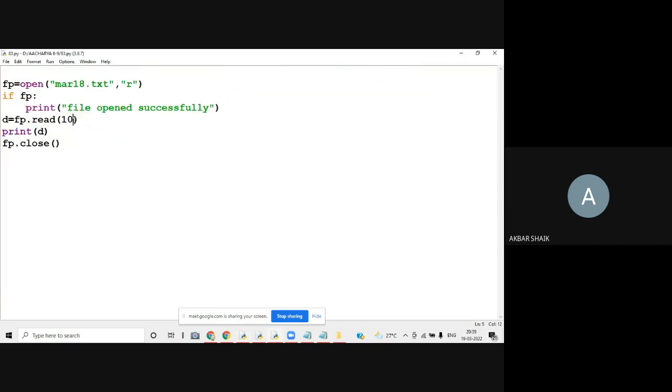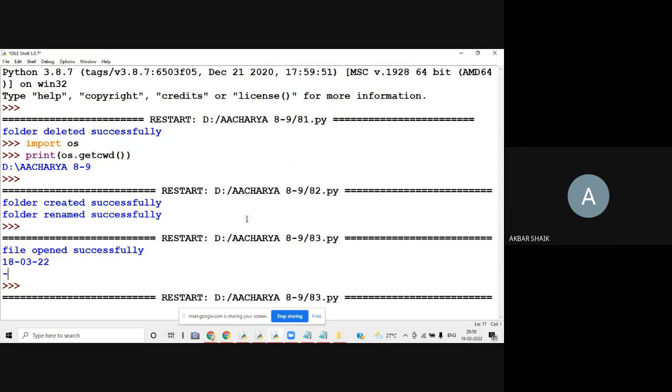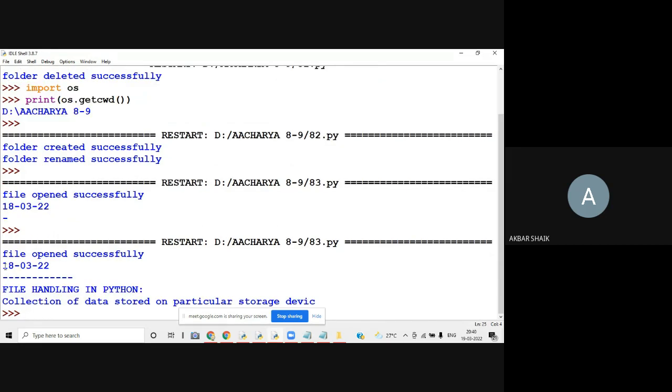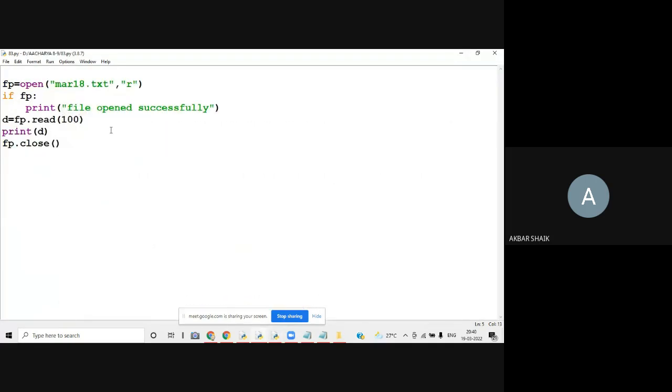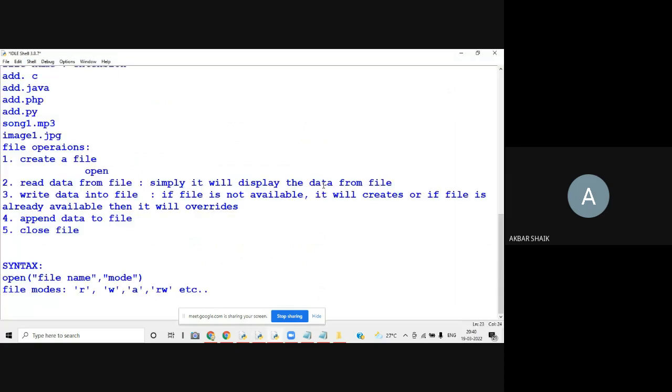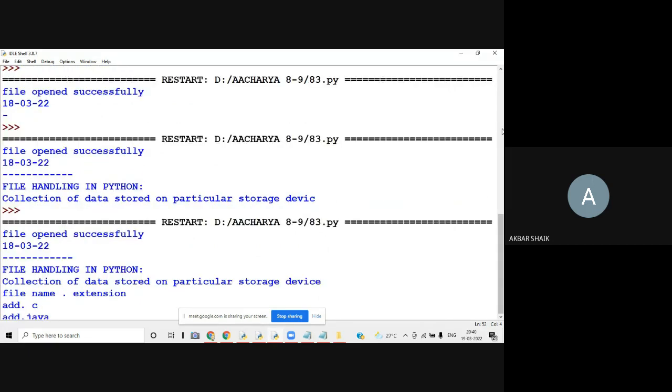For example, if I write 100, then it is going to read 100 characters, from here to here. If you change that number, for example if I write 1000 and there are 1000 characters of data, then it is going to read only 1000 characters. Okay, 1000 is, I think, not there.